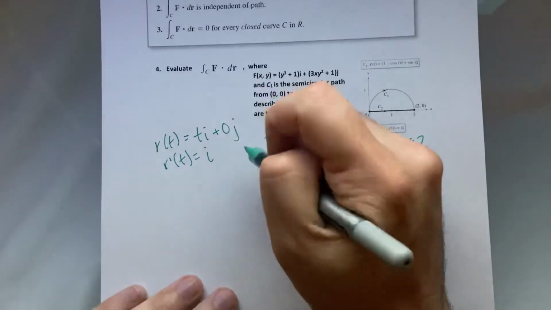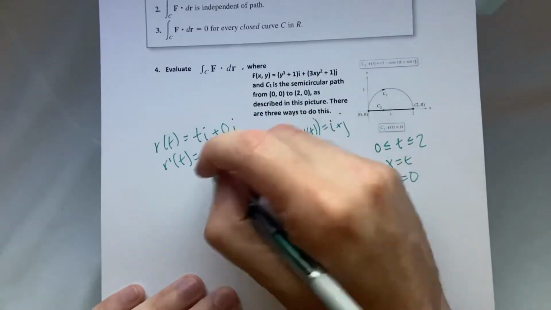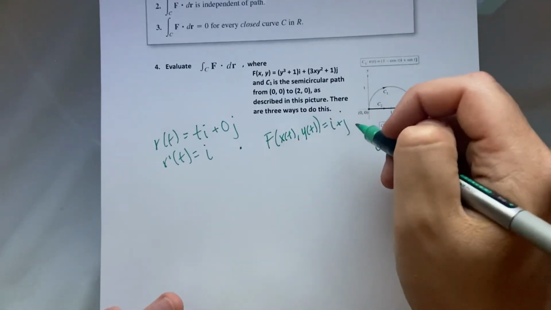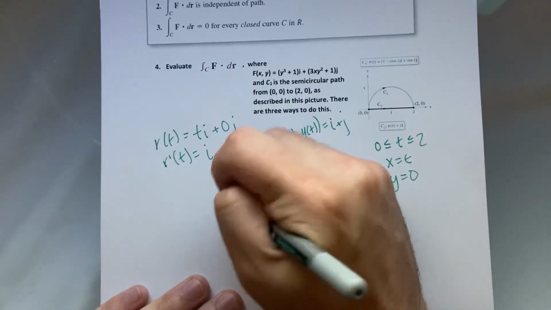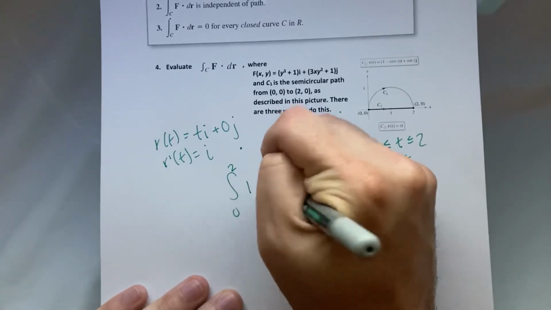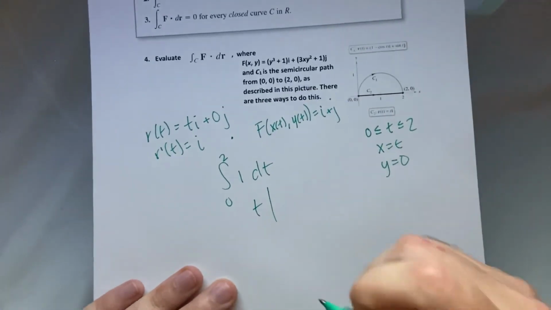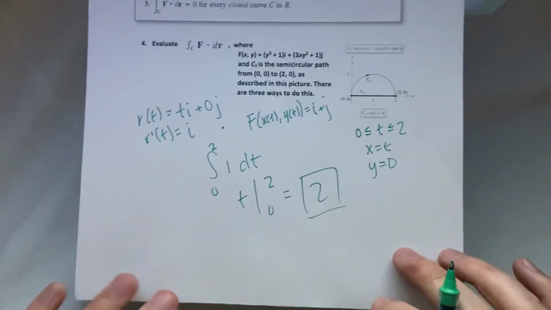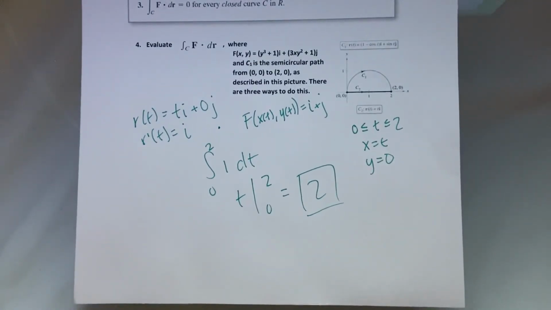Now when I do the dot product of these two, 1 times 1 is 1, and 0 times 1 is 0, so it's just the integral from 0 to 2 of 1 dt, which is t from 0 to 2, which is just 2. So I think that's the easiest way to do this problem, but there are 2 others that you can do, and that is all for 15.3.